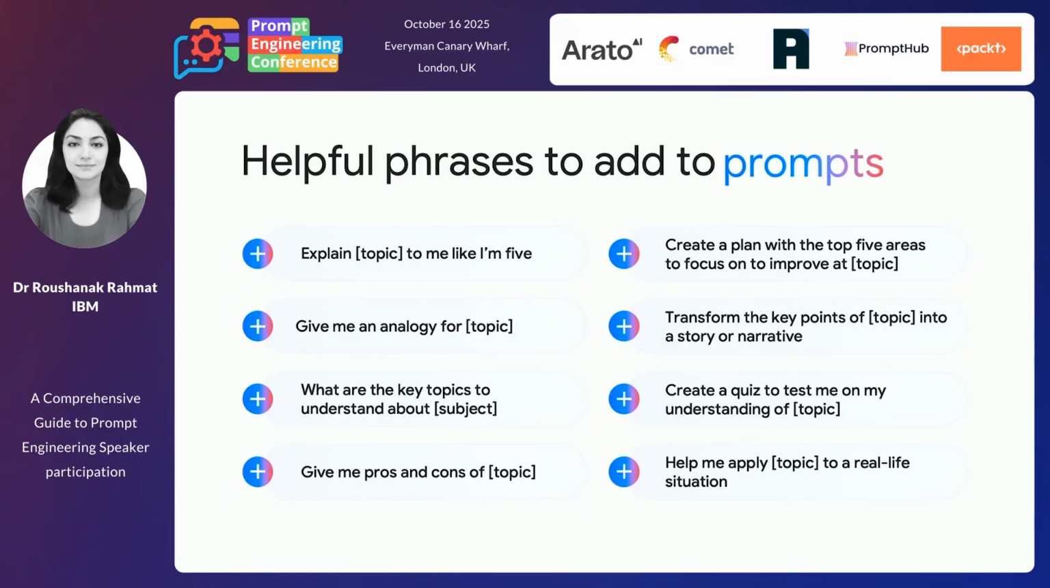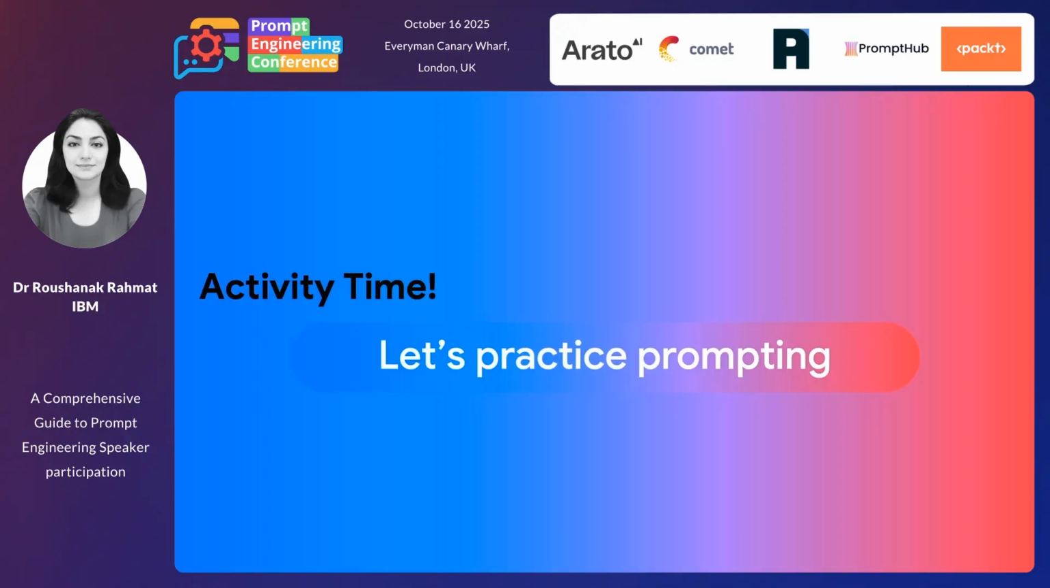And of course, by now, after many years of using these models, we are experts. We don't need these examples, but there are some helpful phrases in case we don't know, and we can even ask these models to give us phrases to communicate with them more easily. For example, explain a specific topic to me as if I'm 5, or give me pros and cons of something, and many others that I'm sure you guys, by using these models for a long time, are expert in yourselves.